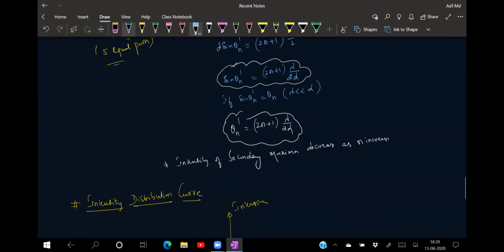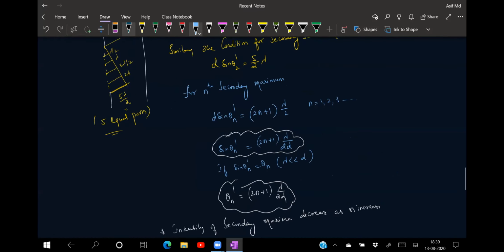We'll try to do the numericals based on this in tomorrow's class session, after discussing another 2-3 points: the width of the central maxima and secondary minima, then the validity of ray optics and Fresnel's distance. Then we'll go for the numericals. After this we have one more topic called resolving powers, which is also in the syllabus under optical instruments, and this will take another week.